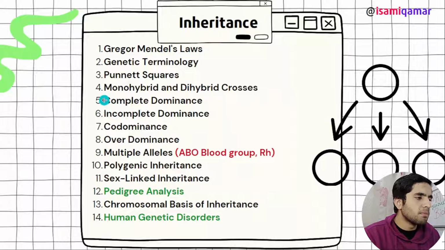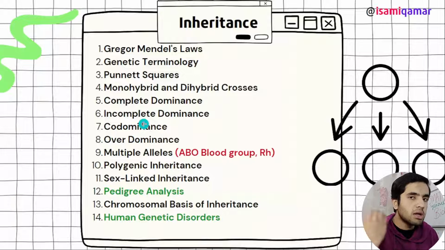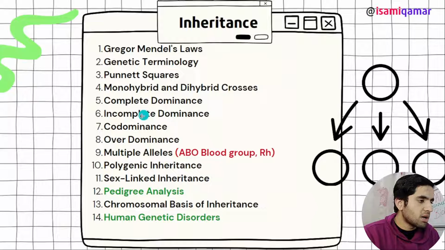But we also have types of dominance. Complete dominance is in Gregor Mendel's law, but incomplete dominance, codominance, and overdominance are exceptions, things that violate Mendel's law. If you follow my notes, you will understand what I'm saying.